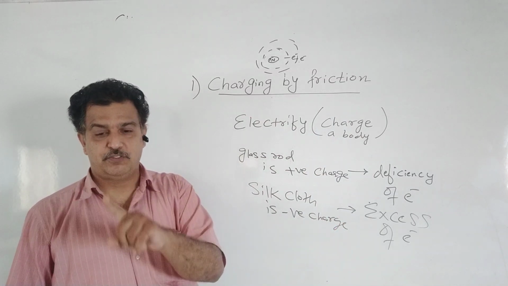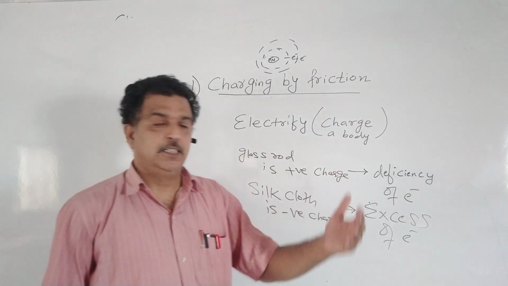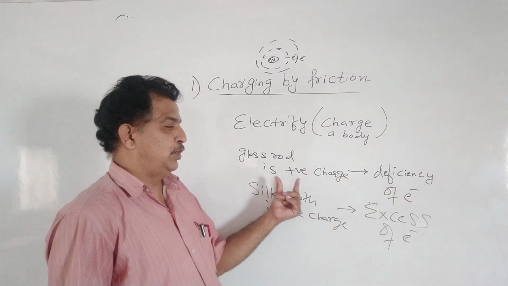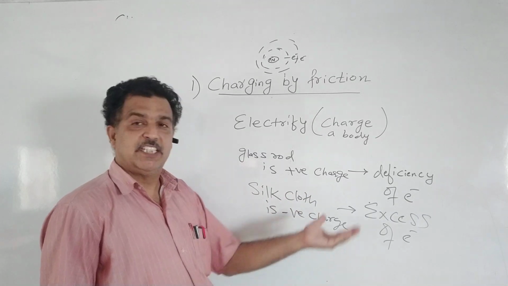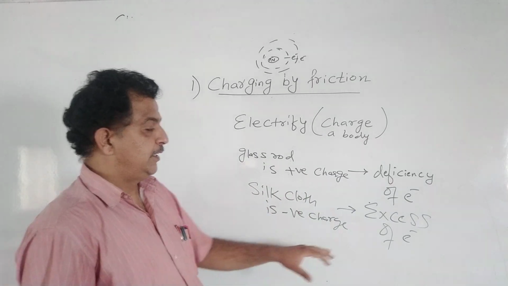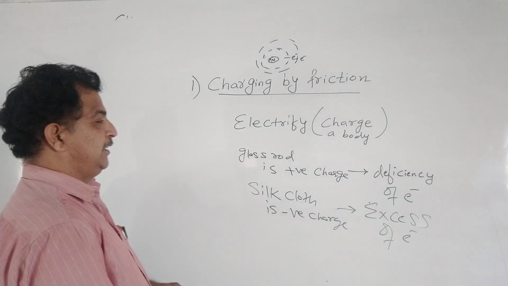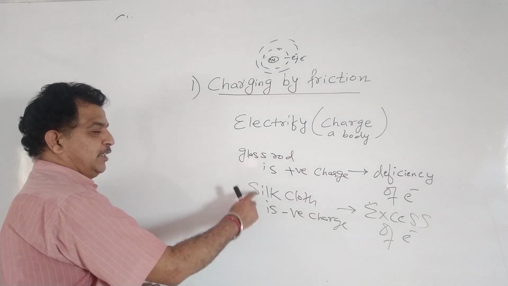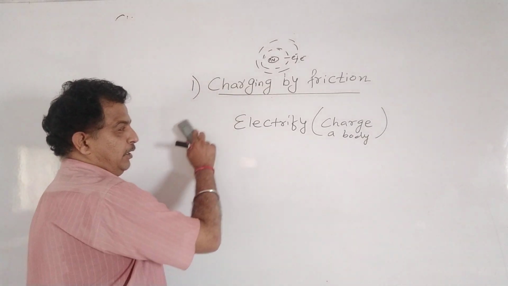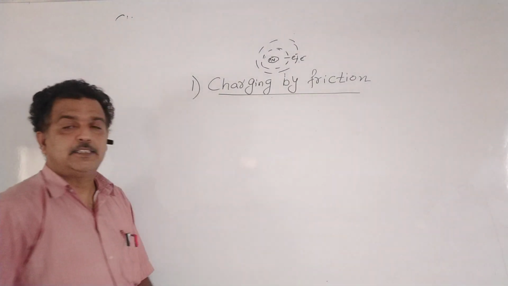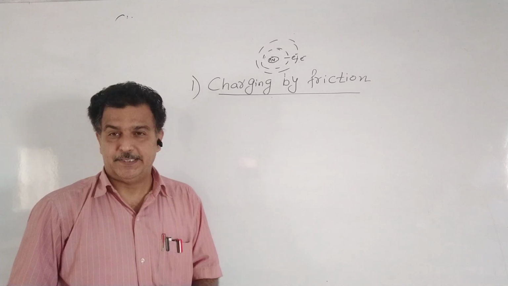So, electron is transferred from one body to the other body. The body which loses an electron becomes positively charged, and the body which gains an electron becomes negatively charged. Otherwise, before rubbing, both glass rod and silk cloth were electrically neutral. So this is how the charging by friction takes place.